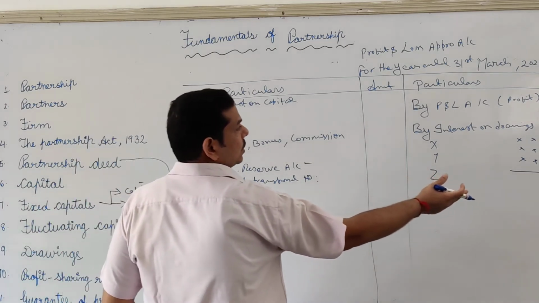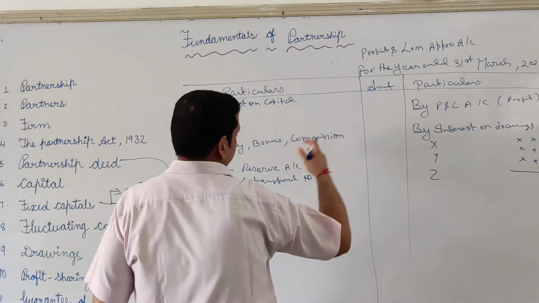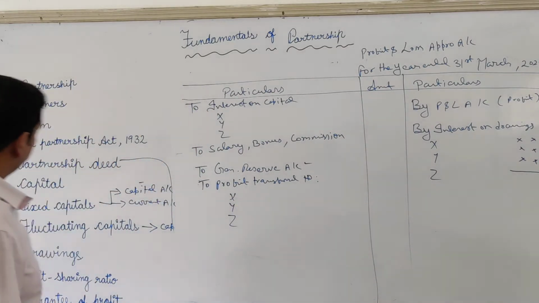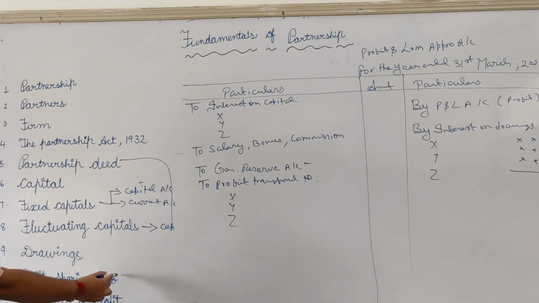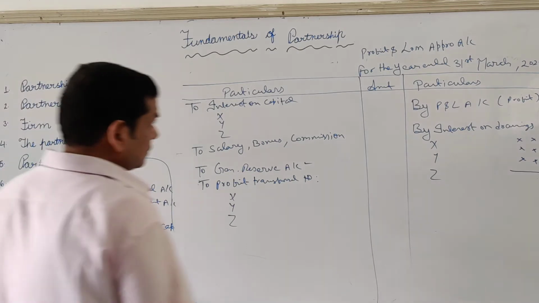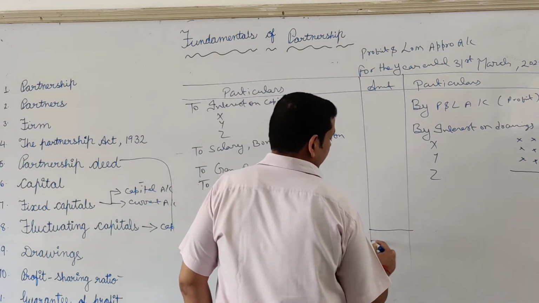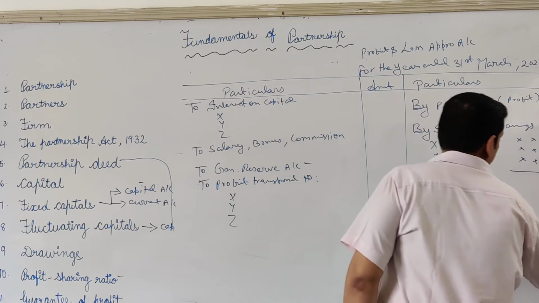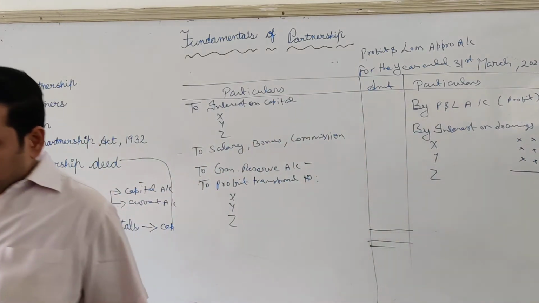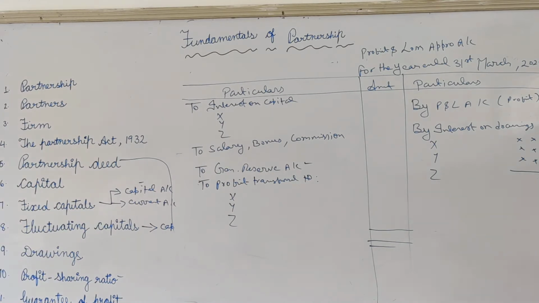Afterwards you are going to make a total of credit items, subtract the debit, and the remaining is distributable to the partners in their profit sharing ratio. We have already studied this thing. Profit is shared whatever 1, 2, 3, or 3 to 1 as given in the numerical. In this way you have to prepare the profit and loss appropriation account and distribute profit to the partners. From this account also you can pass journal entries.